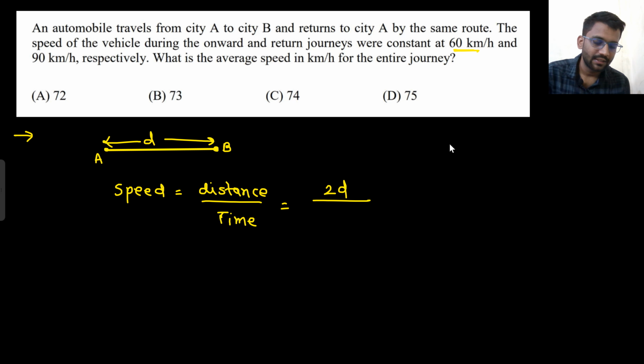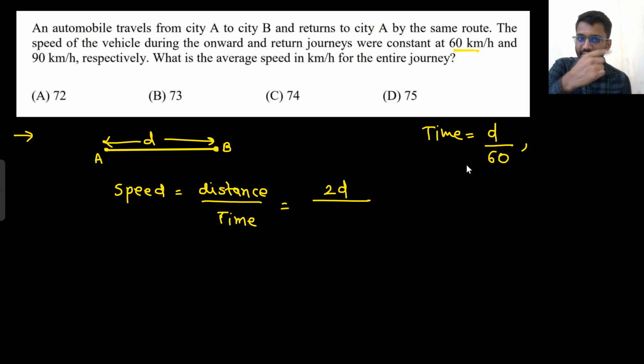What would be the time? Time would be distance upon speed. The distance they covered was d and speed was 60. And while returning, the distance they covered was d and the speed was 90.